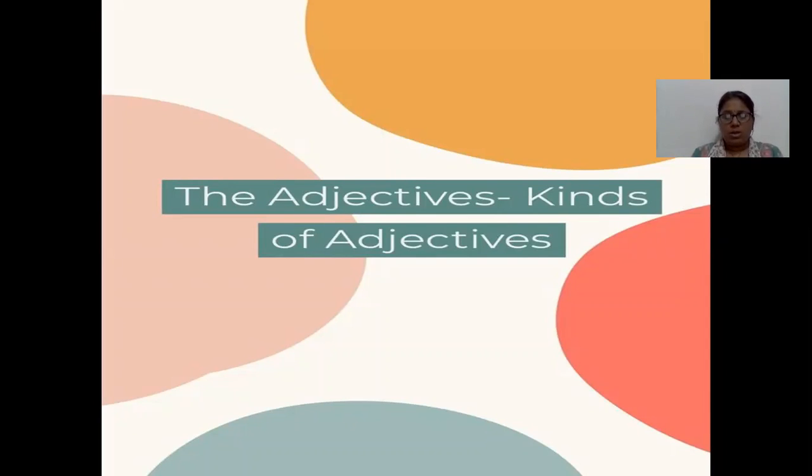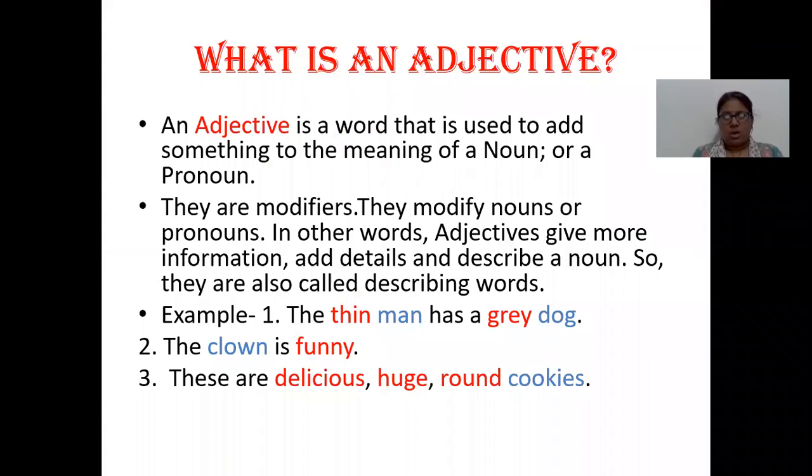Good morning to all. Today our new topic is the adjectives, kinds of adjectives. So now, what is an adjective? An adjective is a word that is used to add something to the meaning of a noun or a pronoun. They are modifiers. They modify nouns or pronouns.